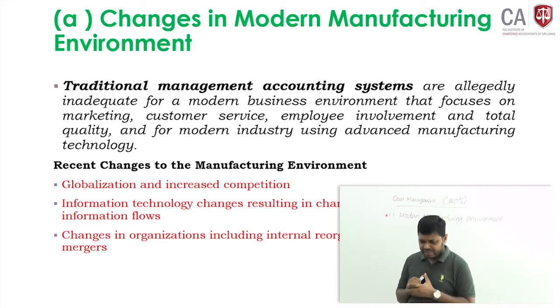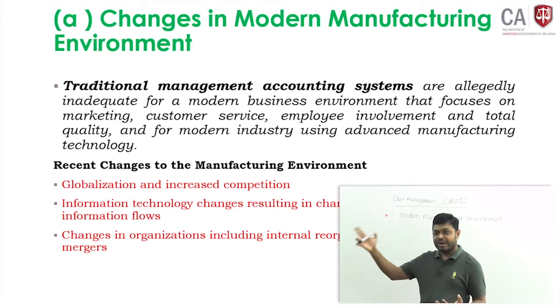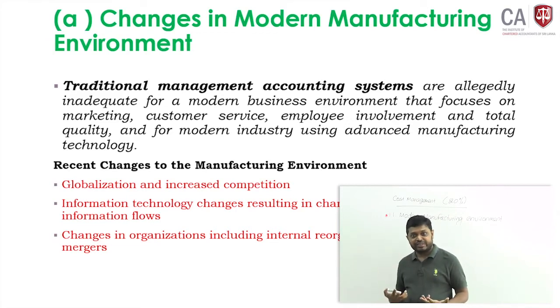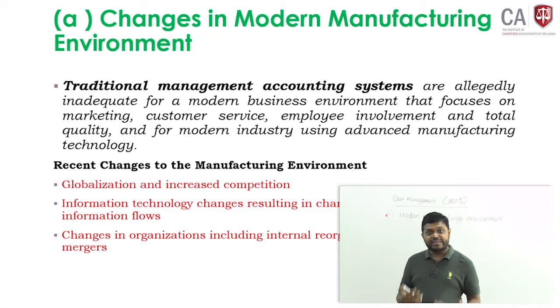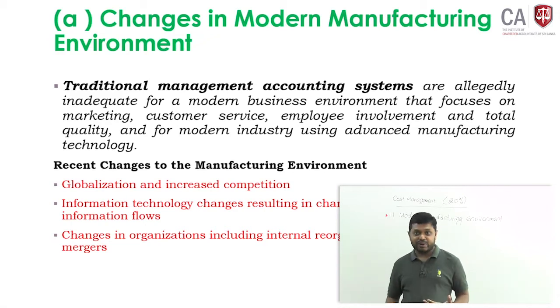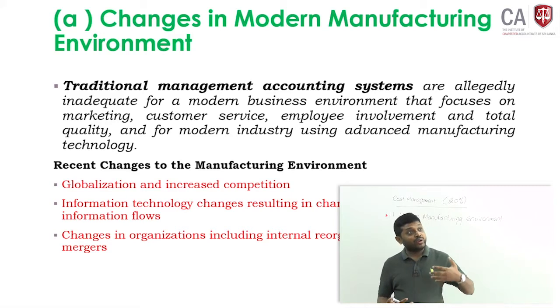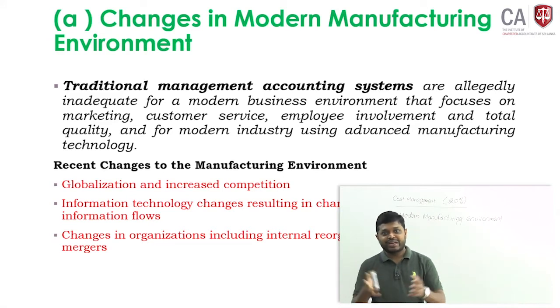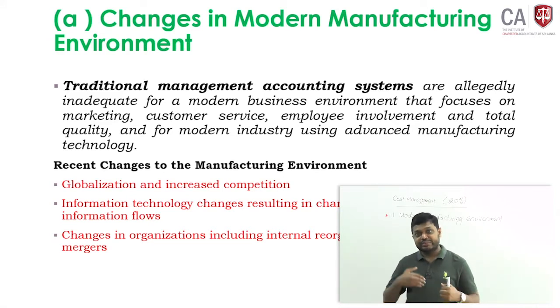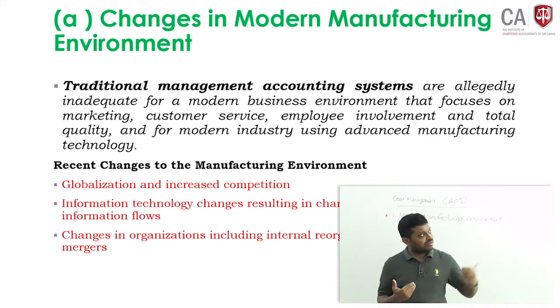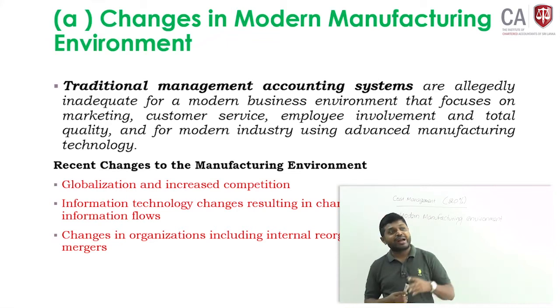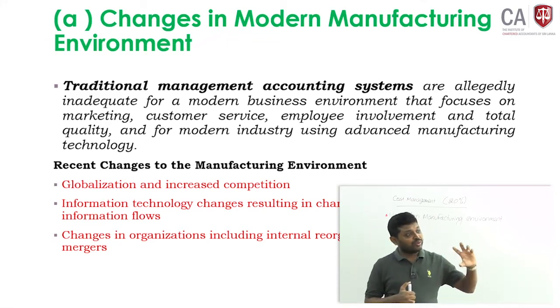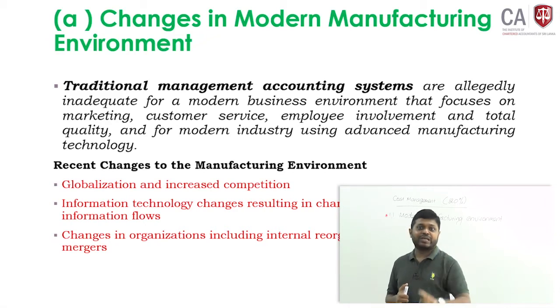As an example, when you determine the cost of a product, you have to think about the customer's real requirement, their perception about prices, and the competitor's price. What are the alternatives available? You can't just calculate the cost, add a markup and decide the price. In the modern manufacturing environment, you have to think about the value-added activities, the activities which the customer is willing to pay for. You have to analyze those things and determine a competitive price with a competitive product.